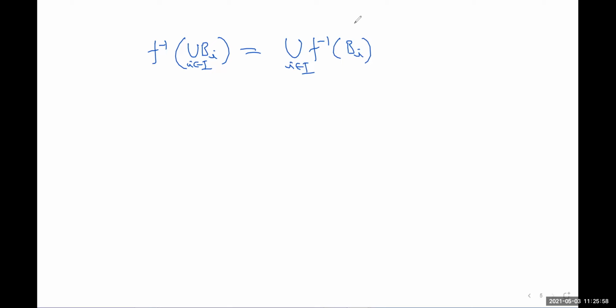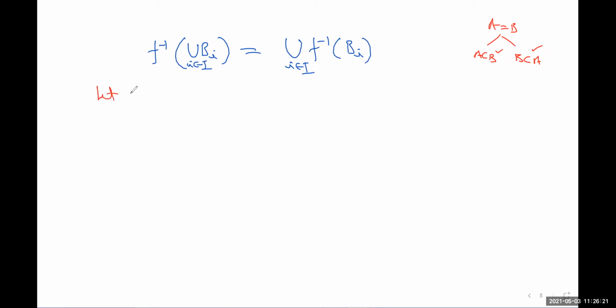How? Again, to prove this, to prove A equal to B, you need to show A is contained in B and B is contained in A. So you have to do both parts. Let us start from this one. Okay, so let x belong to f inverse of the union of B_i.